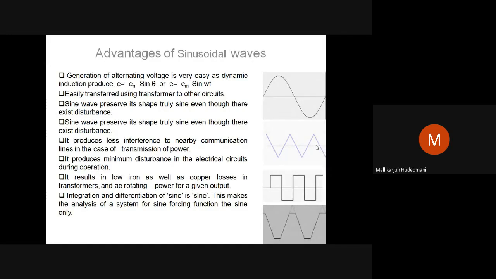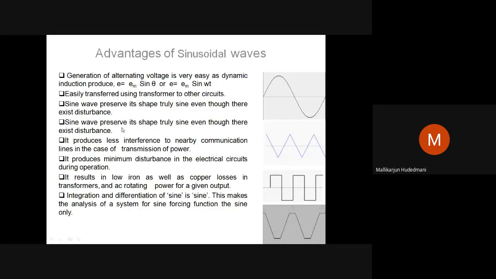This is 100% expected and proven. In that respect, the sine wave preserves its sinusoidal shape. It is not going to be the same for others. They are going to deform and become some other pattern of wave. Therefore, they will lose their originality itself.